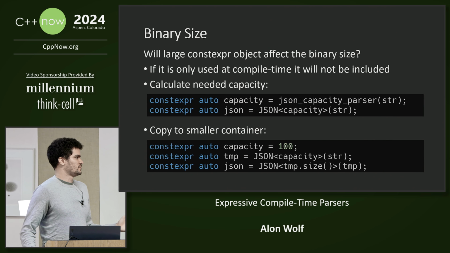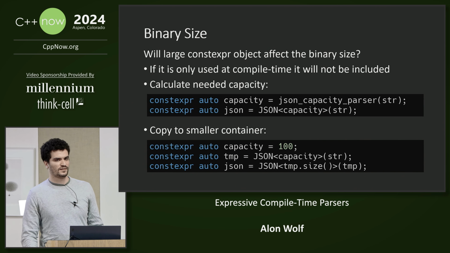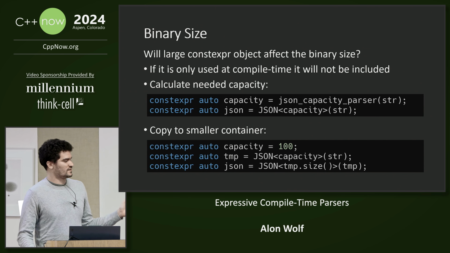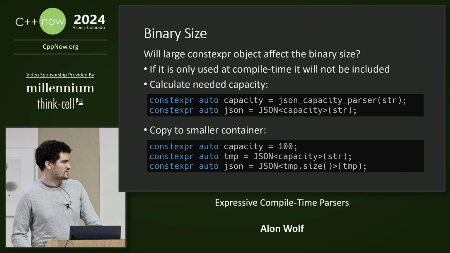Now, one thing you might worry about is, well, you just have a compile time allocator. How will it affect the binary size? I mean, this object can be very big. So if it is only used at compile time, it will not be included as part of the binary. If it is also used at runtime, then it must be included. And in this case, there are some options that you can take to reduce its size.